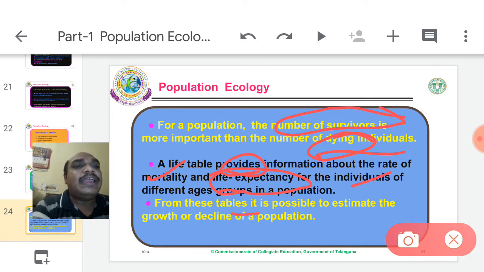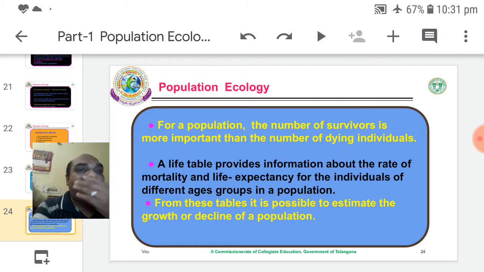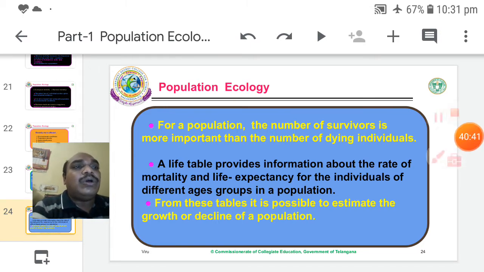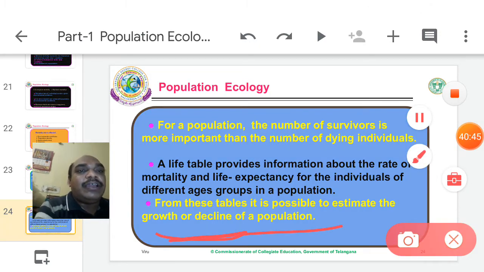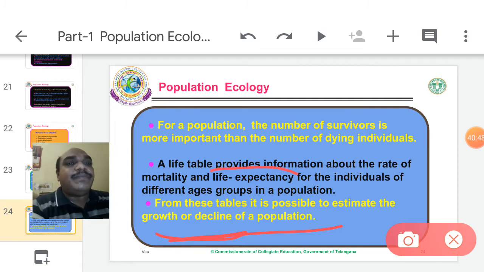From this table, it is possible to estimate the growth or decline of the population, by the help of mortality rate and life expectancy.